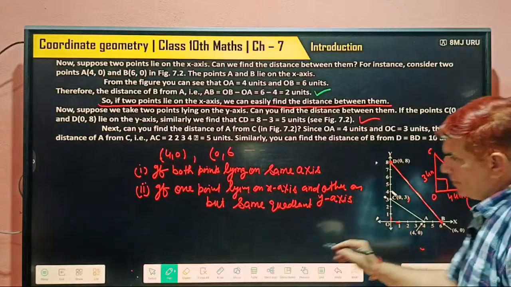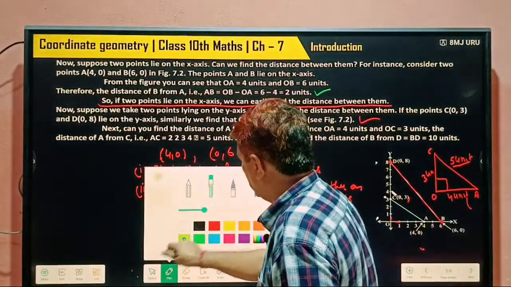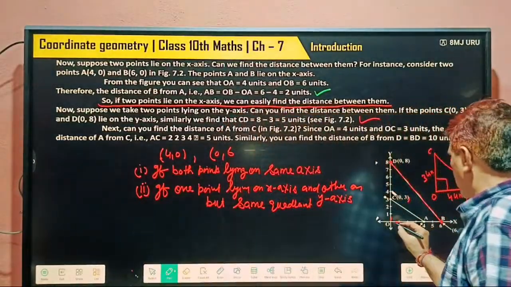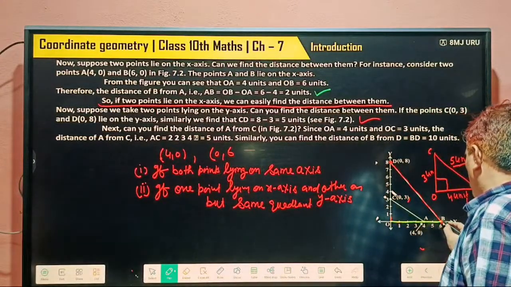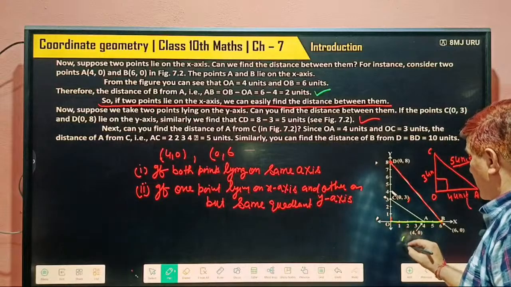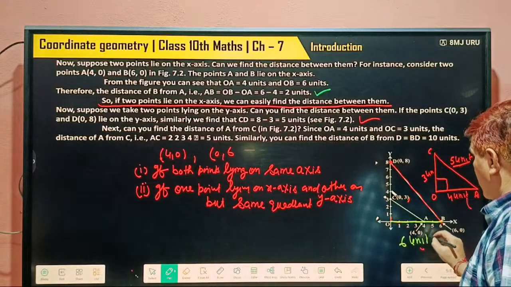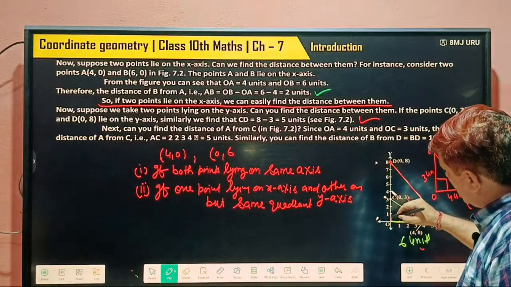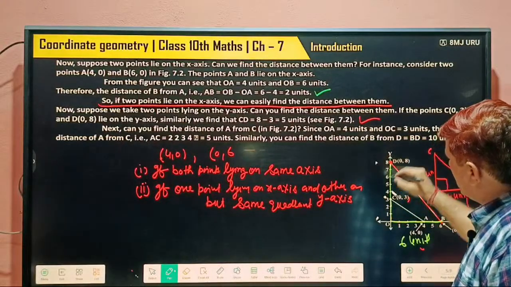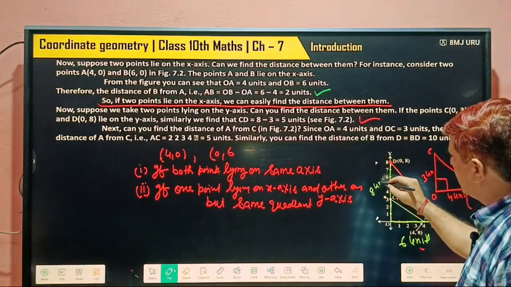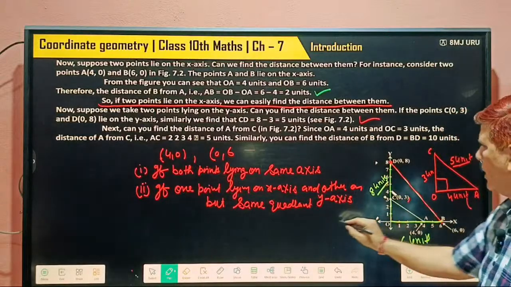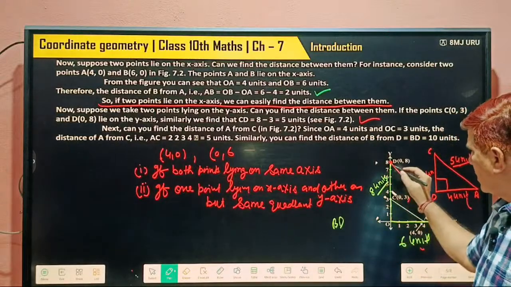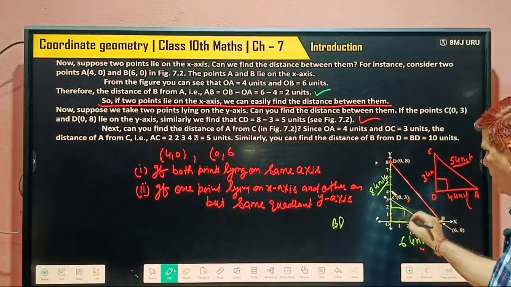What is this, from here to here? You know how much this is? 6 units. And what is this? This is 8 units. And BD becomes a right angle triangle. This angle becomes 90 degrees.